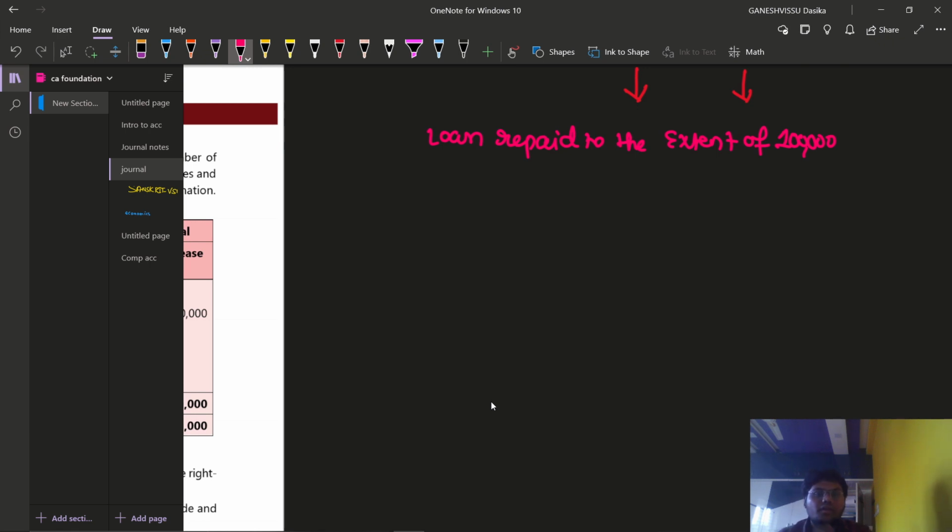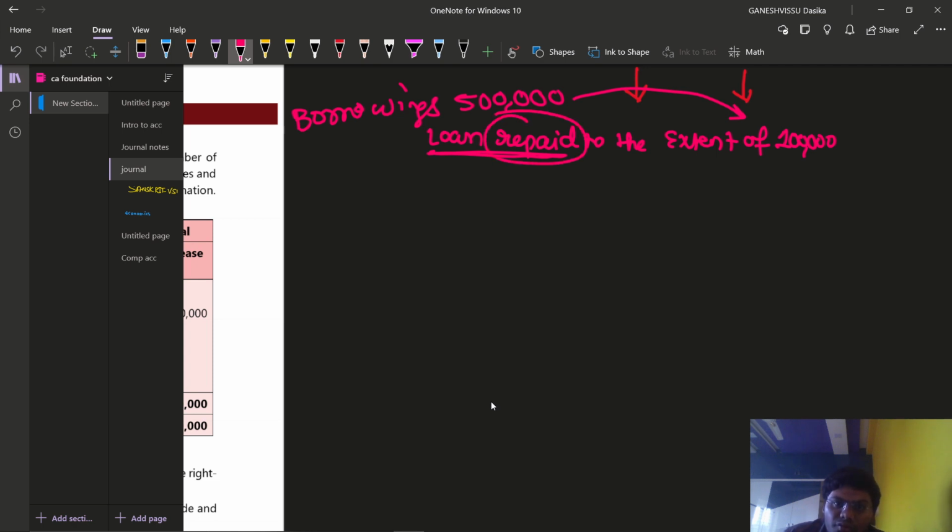Then what does it mean? We are repaying the loan. That means we have taken the borrowings, right? Borrowings have been taken for rupees 5 lakhs, from which we are repaying the extent of rupees 1 lakh. The quantum of rupees 1 lakh we are repaying. Then can I say that repayment of loan or repayment of borrowings is a decrease in liability?